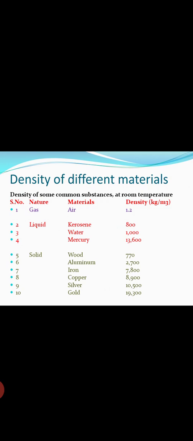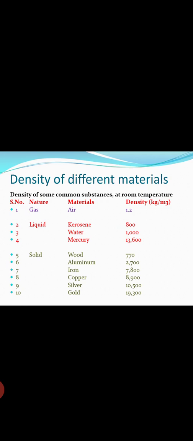Next we see the table column: density of different materials. Different materials have different densities. The materials with higher density are called denser and the materials with lower density are called rarer. The densities of some widely used materials are written in the table column. Density of some common substances at room temperature.